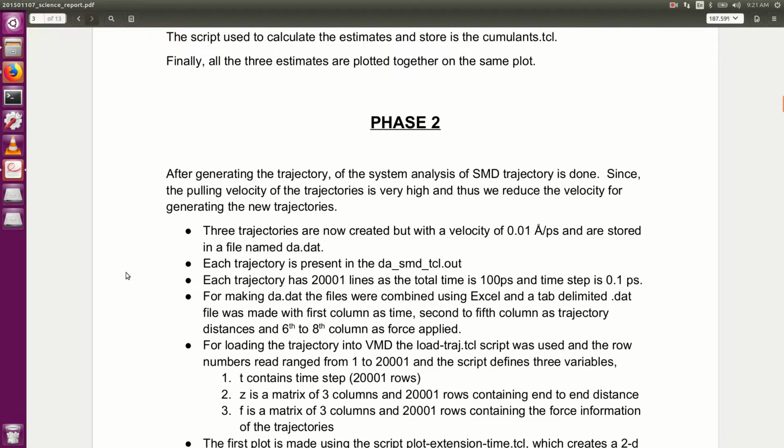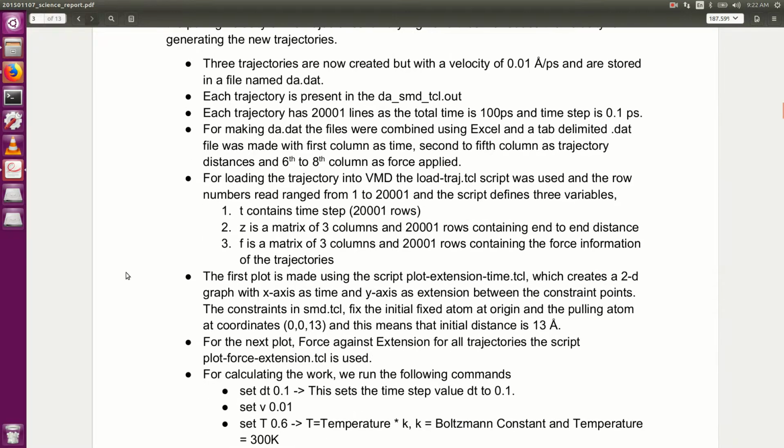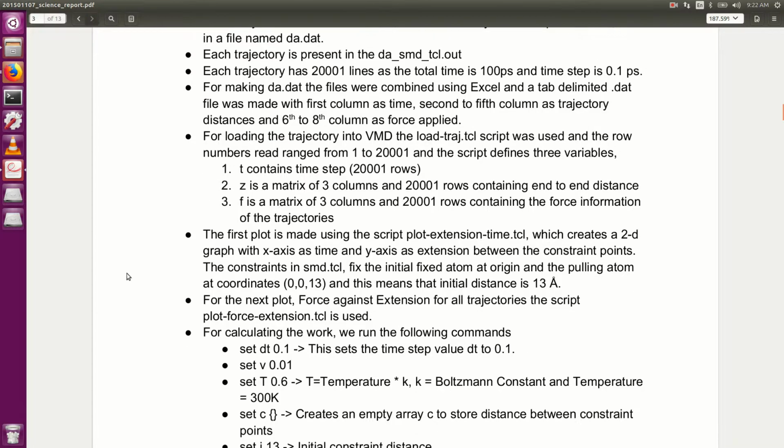Now I will run through the steps that were used in phase 2 of the project. After generating the trajectory of the system, analysis of the SMD trajectory is done. Since the pulling velocity of the trajectory is very high, we reduce the velocity when generating new trajectories. We generate three trajectories with a velocity of 0.01 angstrom per picosecond, stored in a file called da.dat. Each trajectory is present in the d_smd_tcl.out file. Each trajectory has 20,001 lines as the total time is 100 picosecond and the time step is 0.1 picosecond.